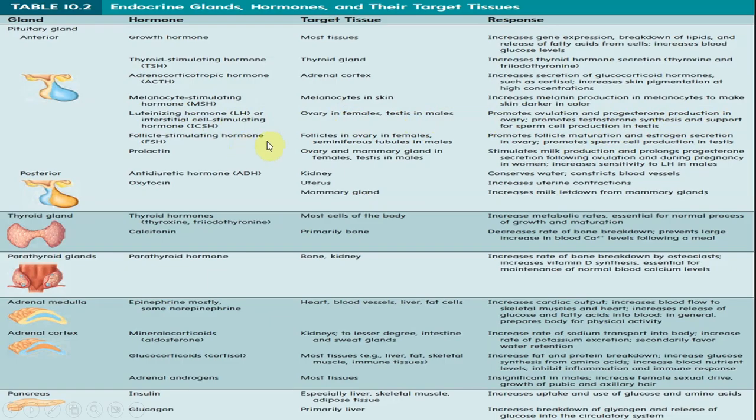Follicle stimulating hormone. Where would they act? In the ovaries. Again, the follicles. Promotes follicle maturation and estrogen secretion in the ovary. And what does it do in the males? It promotes sperm cell production in the testes.